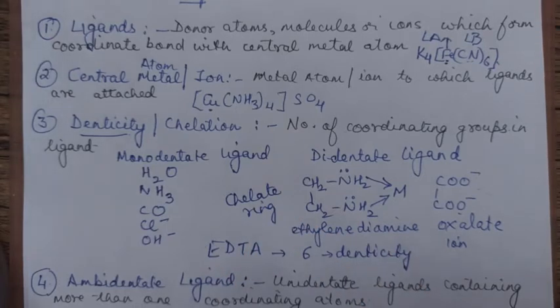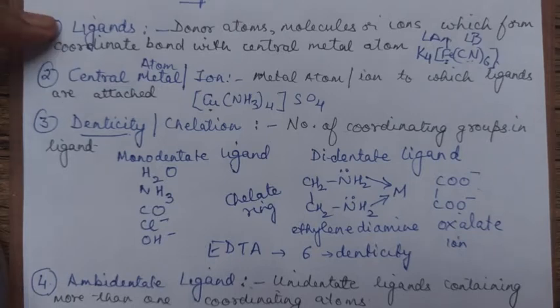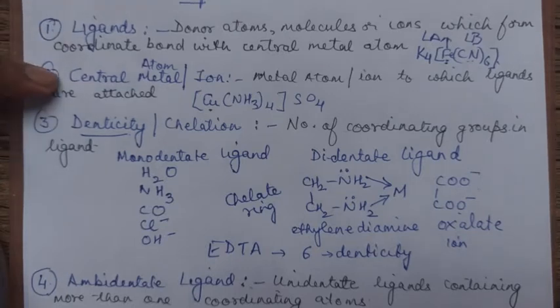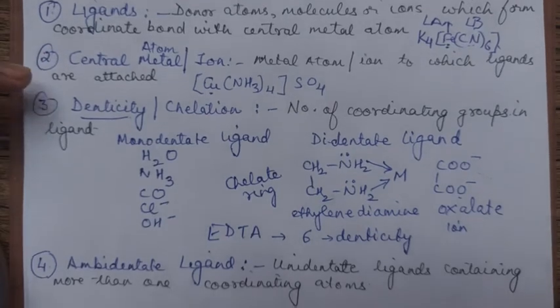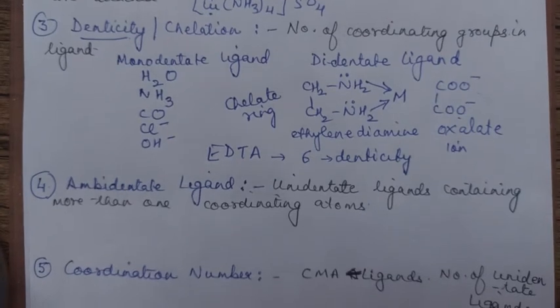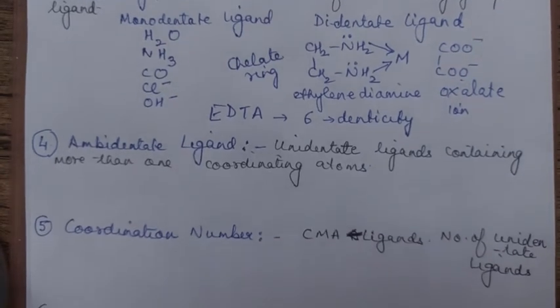And the process, or the property, is called chelation. Did you follow this? So we have discussed what ligands are, we have discussed central metal atom or ion, denticity, chelation.